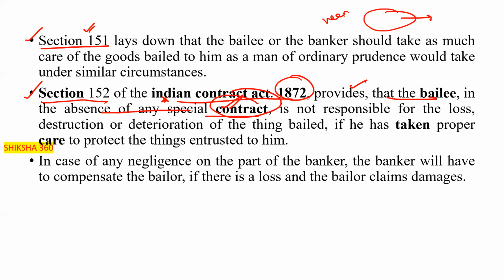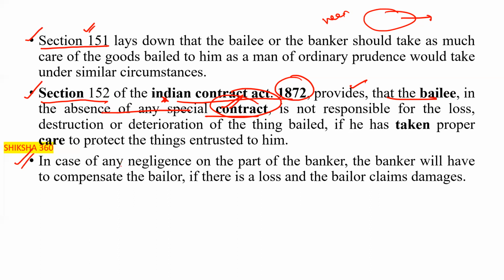Section 152 of the Indian Contract Act 1872 provides that the bailee, in the absence of any special contract, is not responsible for the loss, destruction, or deterioration of the thing bailed if he has taken proper care to protect the things entrusted to him, clear. Even after taking proper care or fulfilling all the terms and conditions, if anything happens to the goods, then the banker or the bailee is not responsible for that, okay.